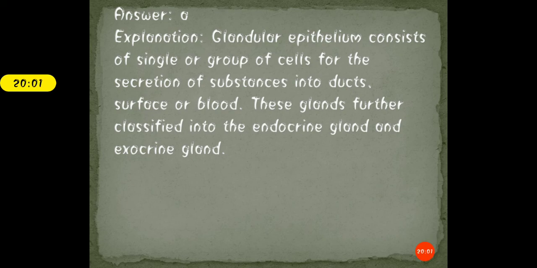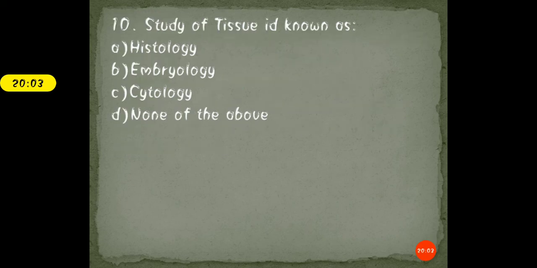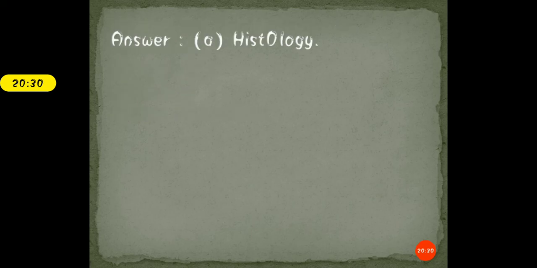Clear? The next question is, study of tissue is known as, and the options are A, histology, B, embryology, C, cytology, and D, none of the above. It is a very simple question, students. Take your time. The correct answer for this question is option A, that is histology. Study of tissue is basically known as histology.